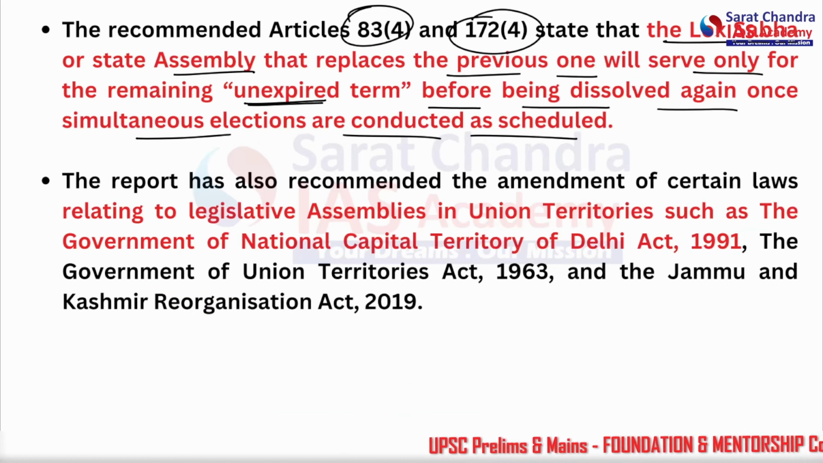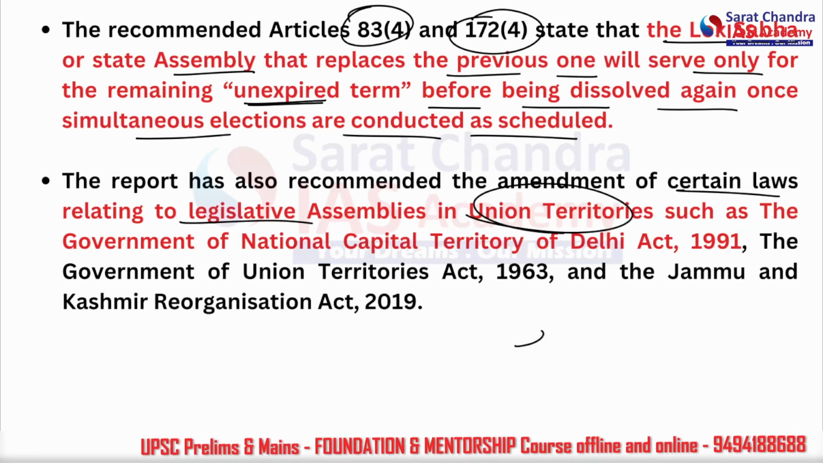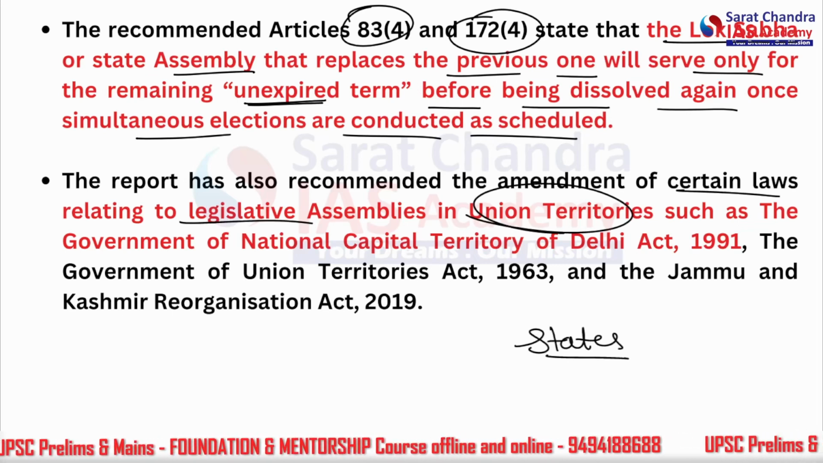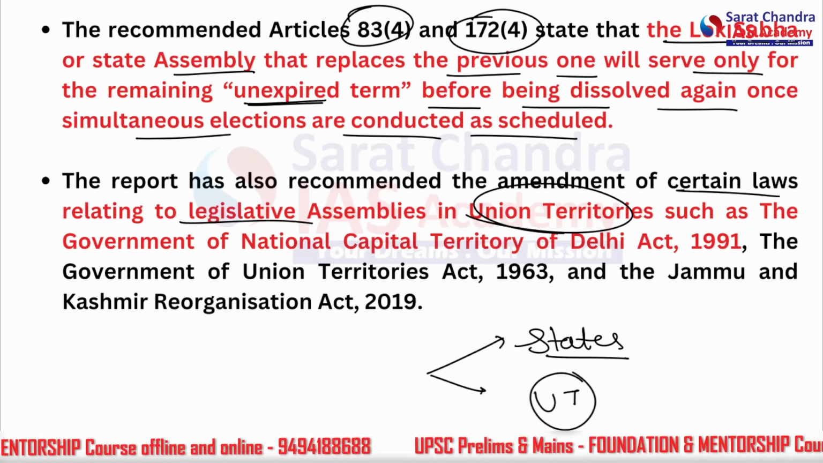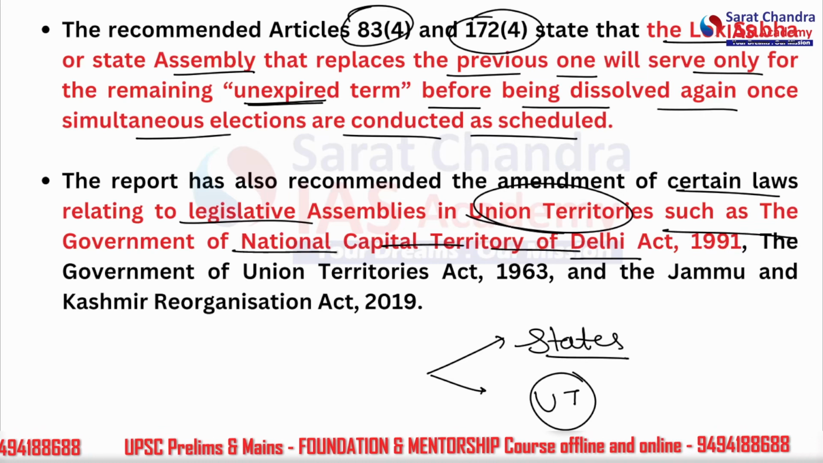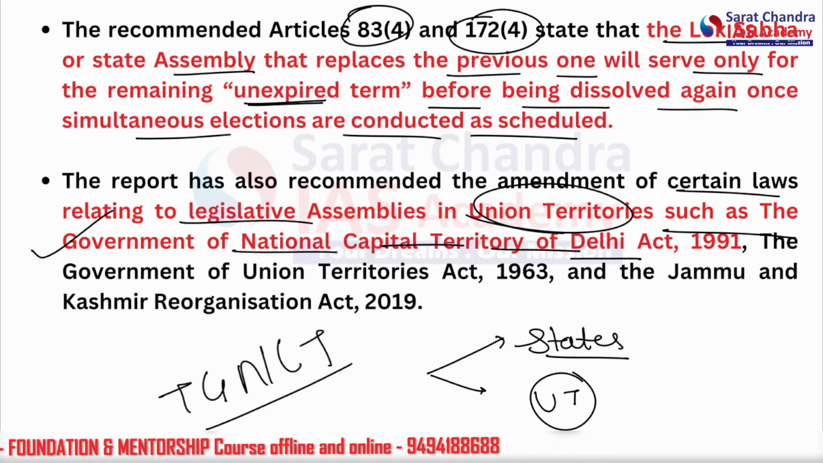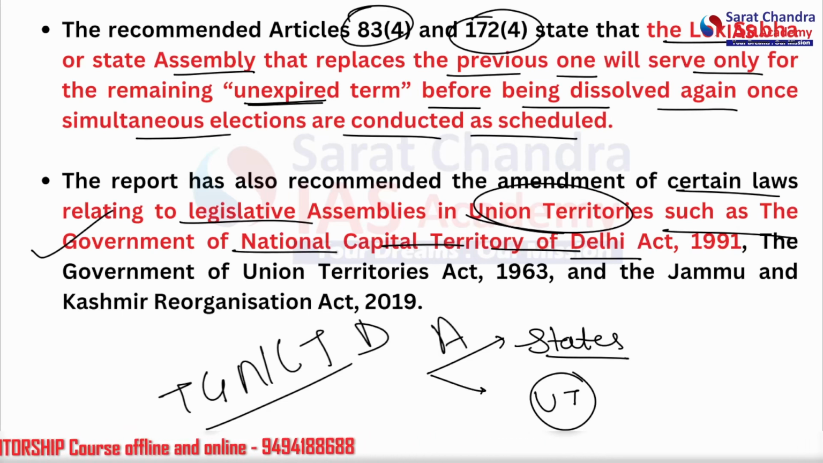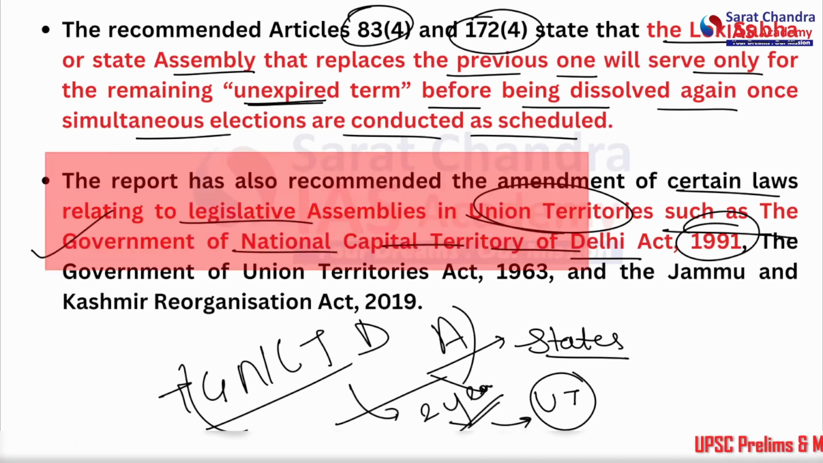The report has also recommended the amendment of certain laws relating to the legislative assemblies in the UTs. We talked about the states, but we also need to hold elections in the UTs. So which acts will deal with that, such as the Government of National Capital Territory of Delhi Act, a very famous law, also known as the GNCTD Act 1991. It was much in the news, I think 2 years ago, when there was a conflict between the Lieutenant Governor of Delhi and the Chief Minister of Delhi, Arvind Kejriwal.